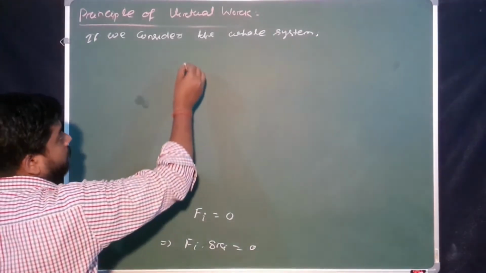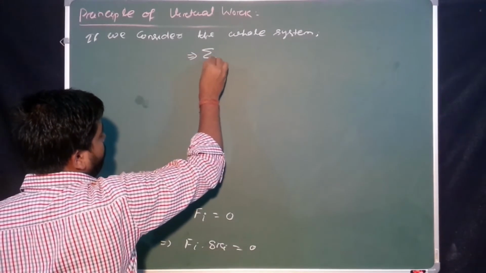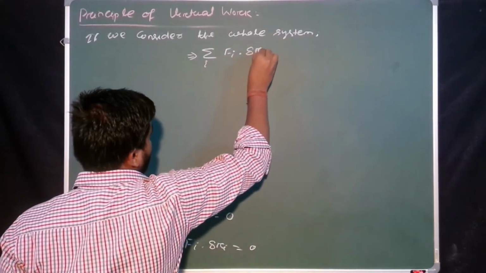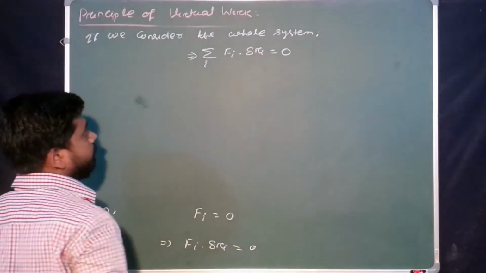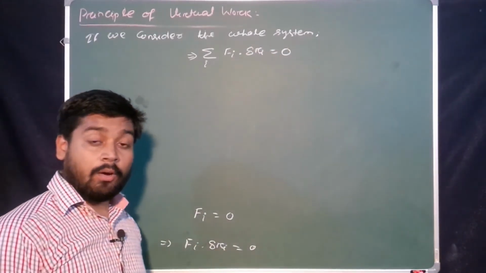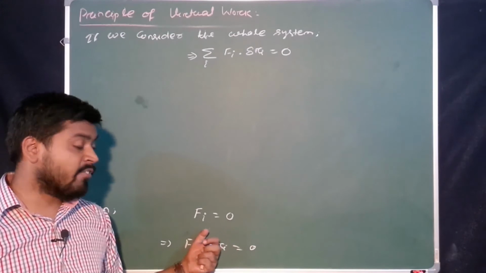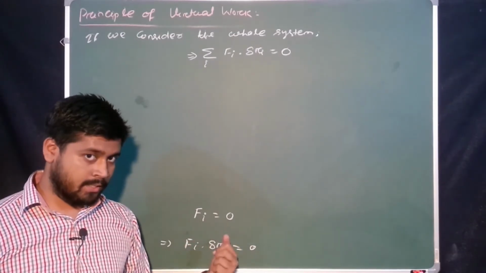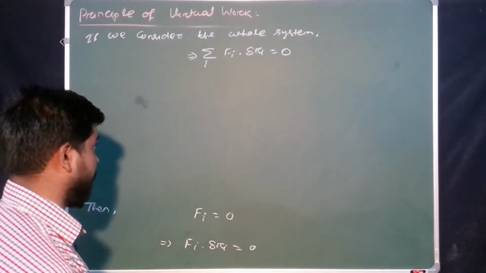Yes or no? Just write down sum over i Fi dot delta Ri equal to 0. Yes or no? But say this Fi is the mixture of both applied force and the constraint force. Yes or no? Just write down.